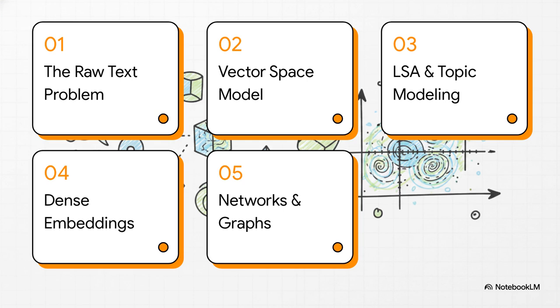To answer that, we'll walk through 5 clear steps. Number 1, the raw text problem. Number 2, vector space and bag of words. Number 3, LSA and topic modeling. Number 4, dense contextual embeddings. And finally, number 5, networks and knowledge graphs. Let's jump right into the first one and see how this all builds.